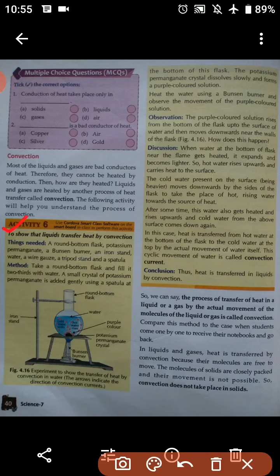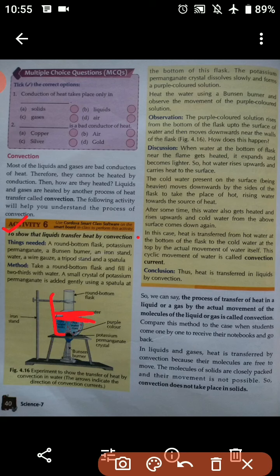To show that liquids transfer heat by convection, the things that are needed are a round bottom flask, potassium permanganate, a Bunsen burner, an iron stand, water, wire gauze, a tripod stand and a spatula. The method is, take a round bottom flask and fill it with 2/3 water. You need to take this round bottom flask and fill 2/3 of it with water.